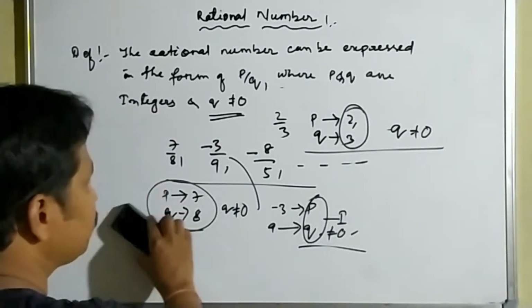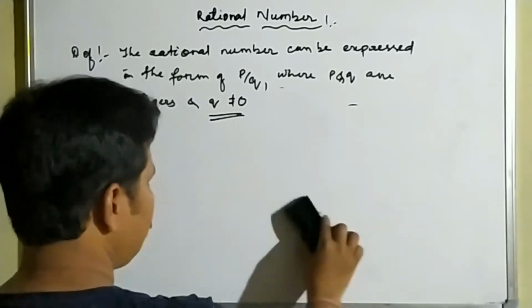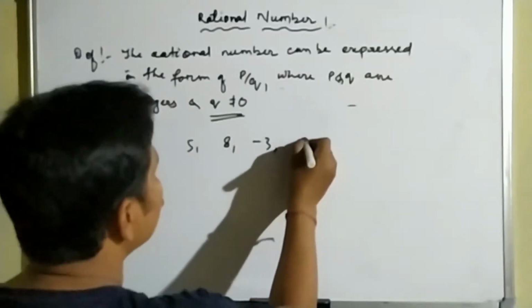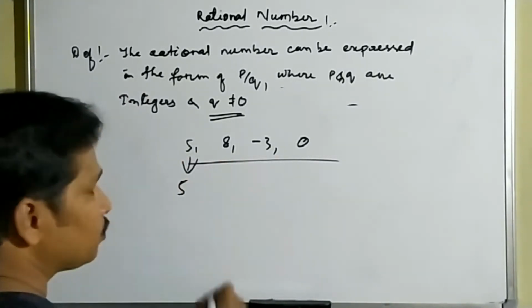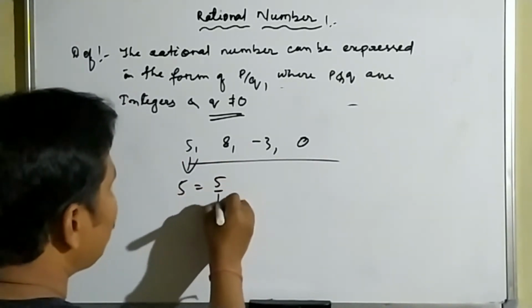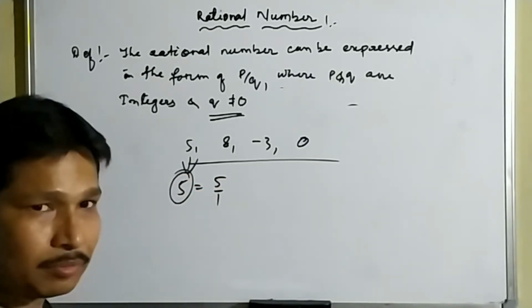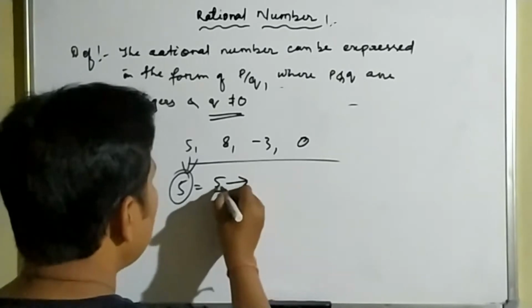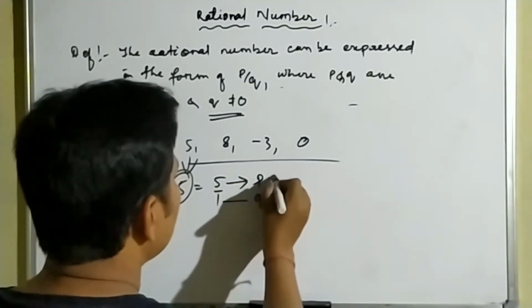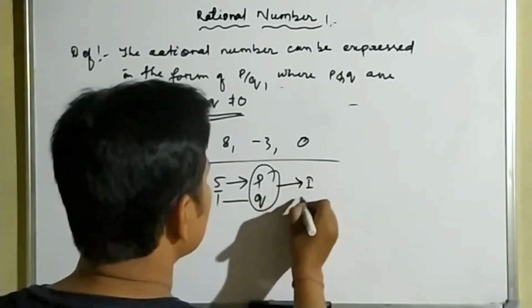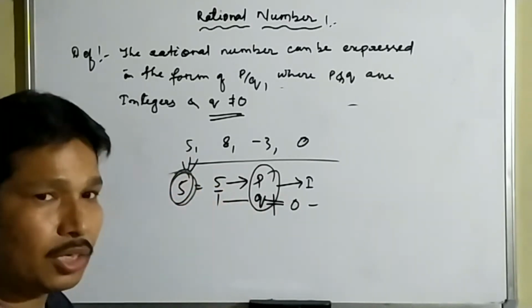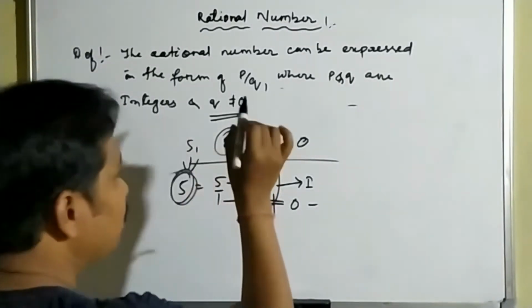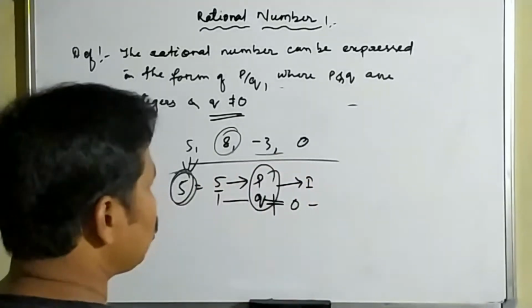Now the second thing is, can we say that natural numbers like 5, 8, minus 3, 0 are rational numbers? Here, if we write 5, we can express 5 as 5 by 1, because the value of 5 is equal to 5 by 1. So if 5 represents p and 1 represents q, both p and q are integers and q is not equal to 0. That's why 5 is also a rational number. In a similar way we can prove that 8 is also a rational number, and minus 3 is also a rational number.